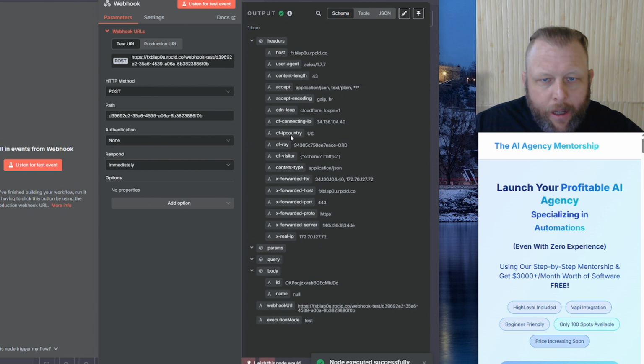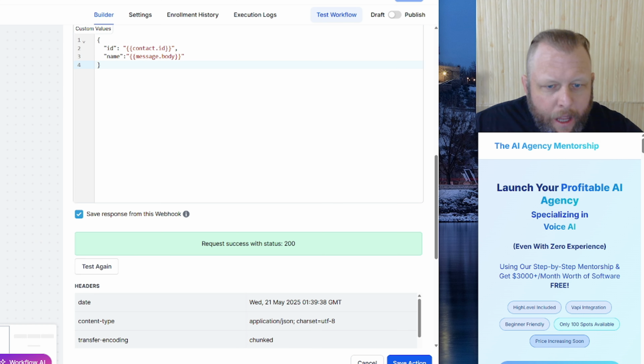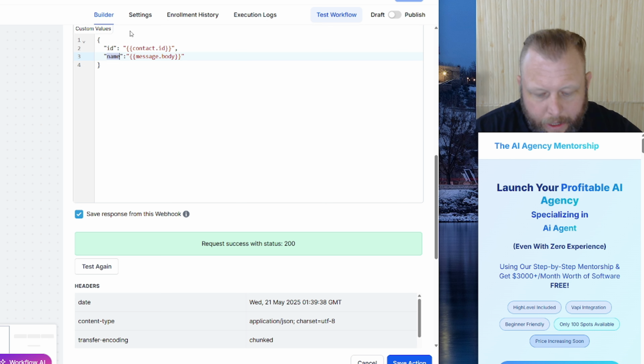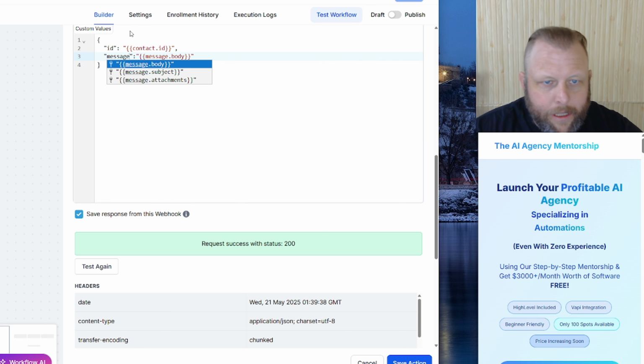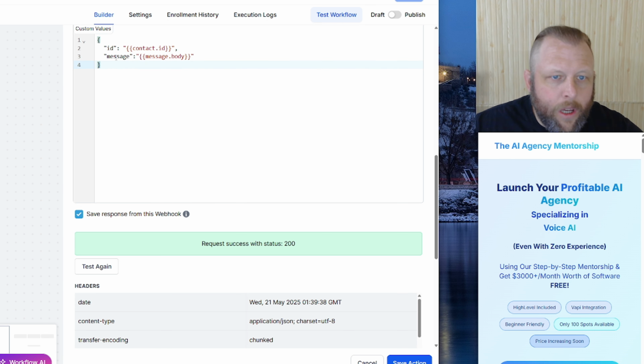We're going to come back to N8N, and you can actually see in here that it's come through and sent through all our data. The things that we need are this contact ID and the body. Did I have body? Name, message body, and I should change this to message. Okay, so all it's saying is we're just testing the data. So message, I'm just going to change that. So it should be a blanket come through.